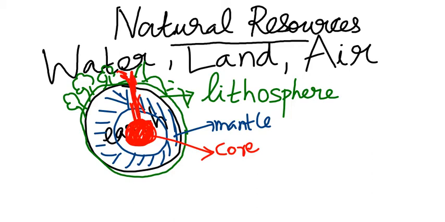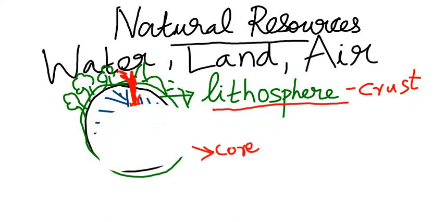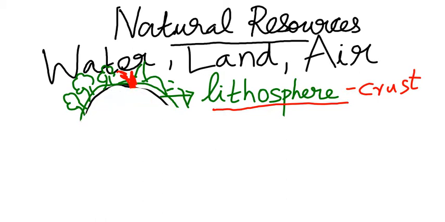So the full earth we are not living on. We are living on which part of the earth? Yes, the crust part of the earth, that is called as lithosphere. So now we will talk about only lithosphere, because we now know that we are not living in the mantle or the core area. Near the lithosphere, we also have the water.